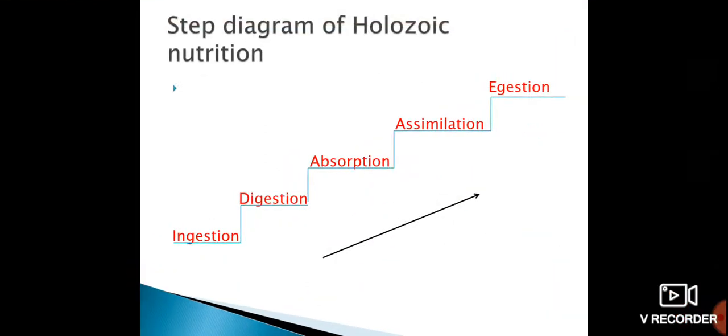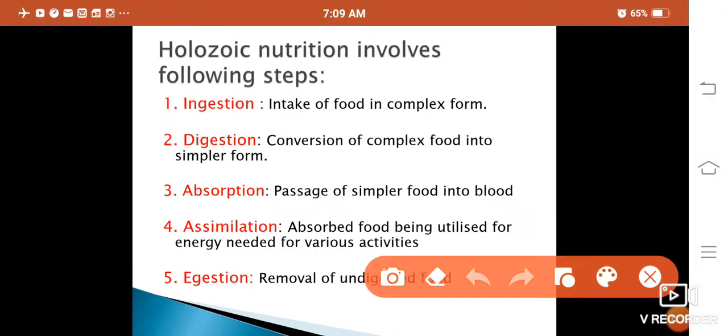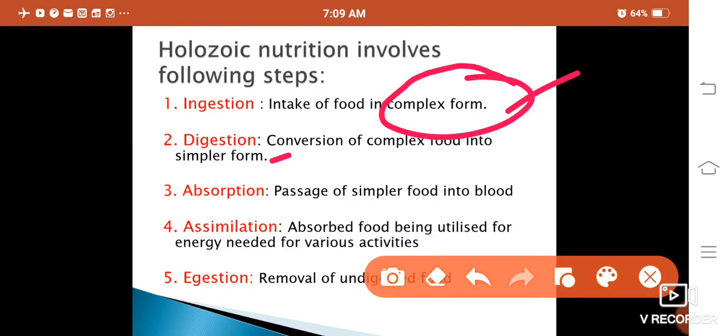Now let's discuss briefly. In ingestion, an organism takes food in complex form. For example, human beings take solid food like chapatis, rice, or any junk food, and that is also complex form. In digestion, this complex food is converted into simple form.